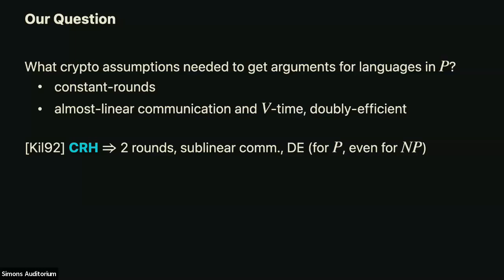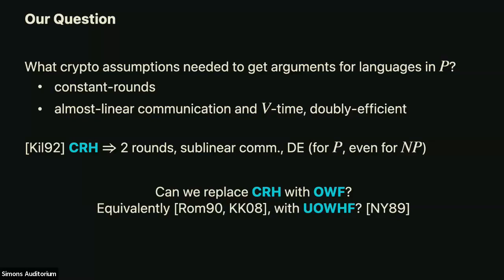So what more can we ask for once we have such a result? One thing, we can try to reduce the number of rounds, and we've heard a lot about that. But what I want to ask is, what happens if we don't want to assume collision-resistant hashing? I know that nowadays that seems like a very mild assumption, but still, it's a serious assumption. The minimal assumption, in some sense, for some variants of cryptography, is the existence of one-way functions. So what can we do only assuming the existence of one-way functions, or equivalently, using the work of Rompel, a universal one-way hash function, which is an object we'll get to? What kinds of argument systems can we construct? Okay, so that's the question for today.